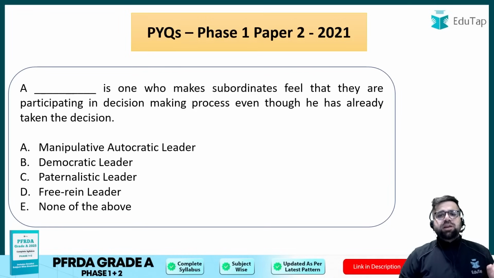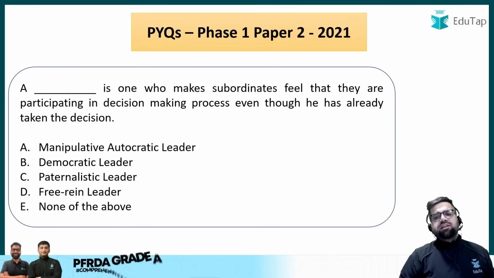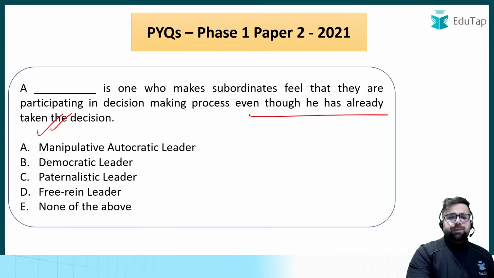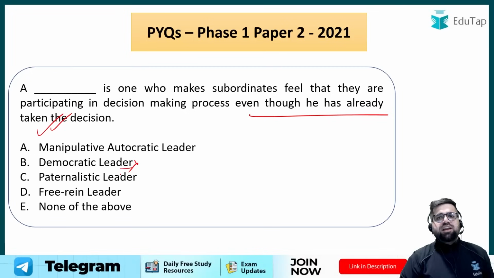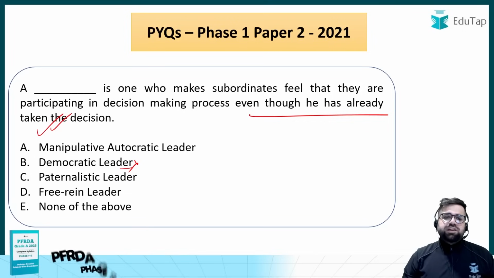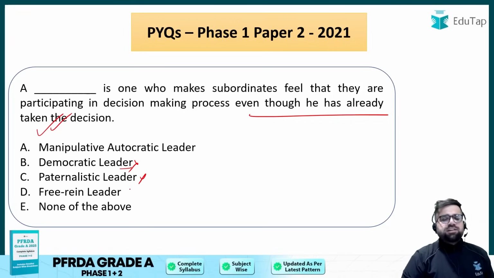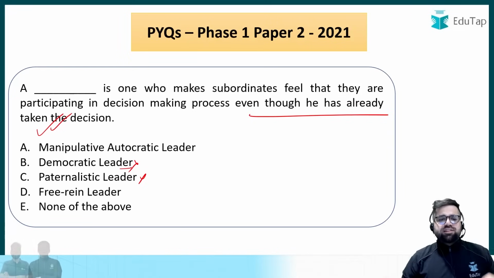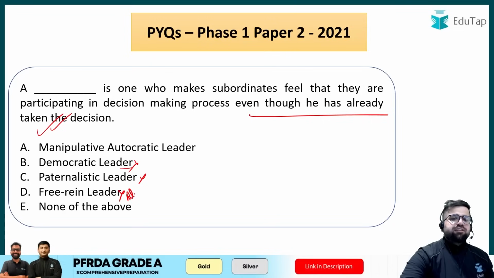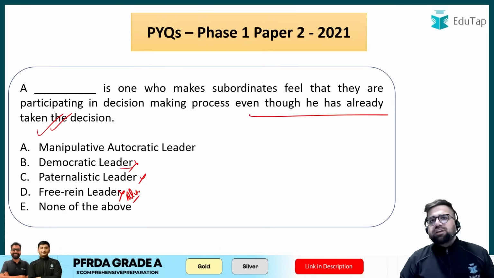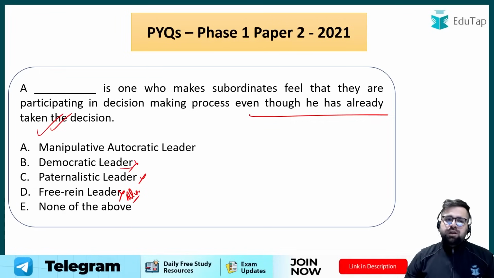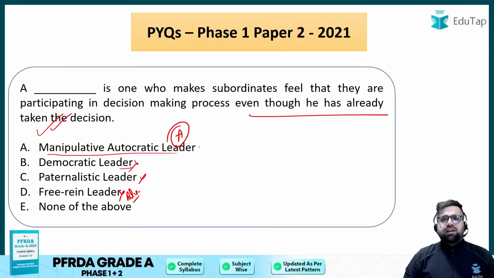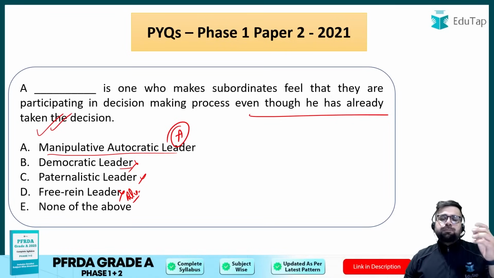A dash is one who makes subordinates feel that they are participating in the decision making process even though he or she has already taken the decision. See, a democratic leader will never do so, because a democratic leader involves the team in the decision making process. Paternalistic leader, keywords are absent, because in paternalistic leadership you have a dominant authority who takes all the decisions. Free rein leader, which is kind of delegative in nature, over here the maximum power is given to the team members to make the decision. So if you see, the correct answer over here will be option number A. A manipulative autocratic leader is a kind of leader who will play with your minds.